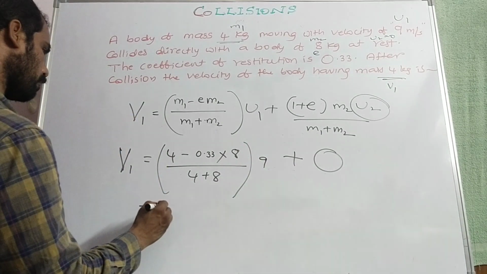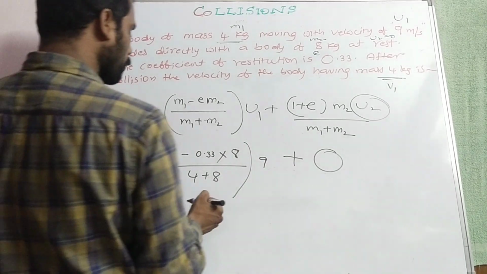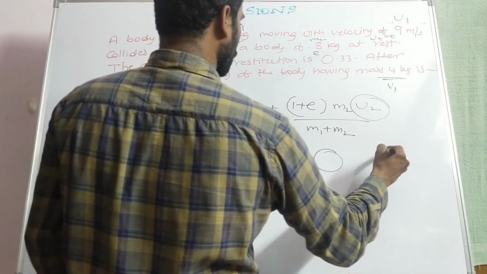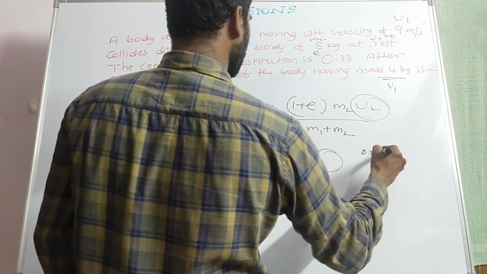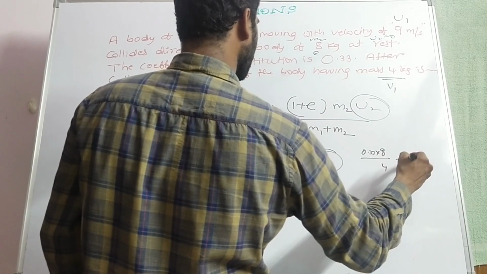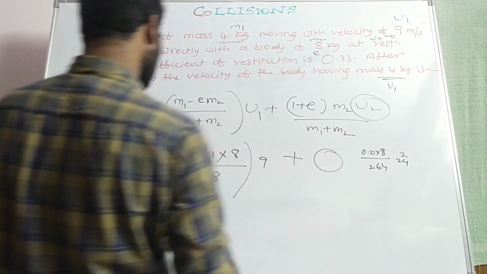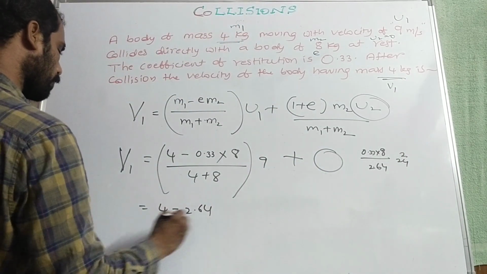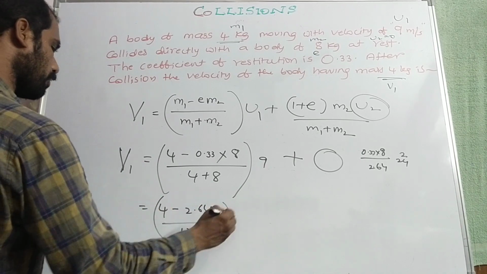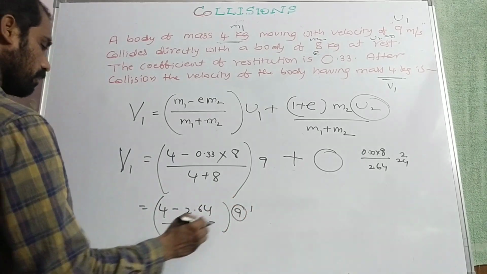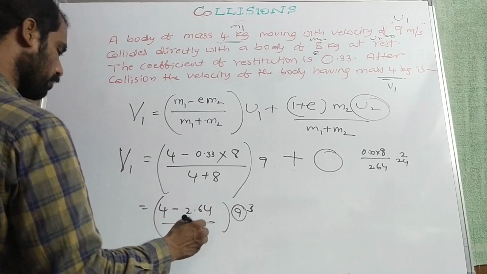So that is equal to 4 minus 0.33 into 8. 0.33 into 8, 8 threes are 24, 2.64. 4 minus 2.64 by 12 into 9. 9 over 12 is 3 by 4.